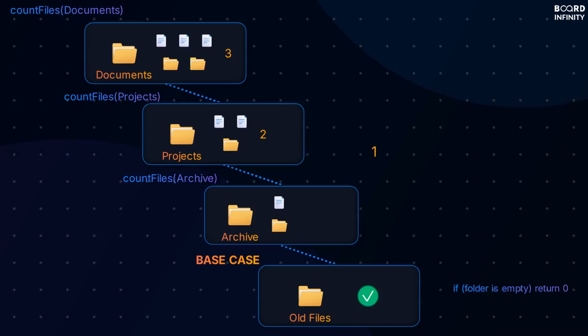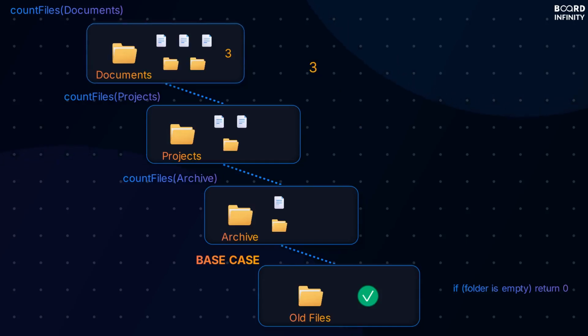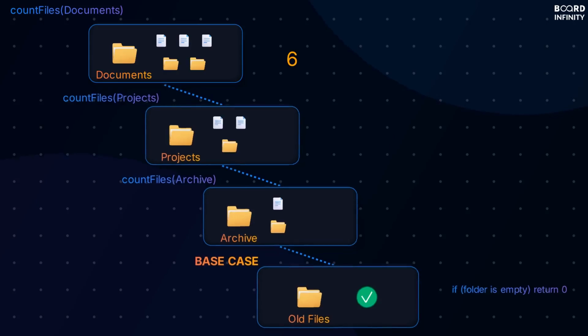For the archive folder, we count its one file and add the 0 returned from old files, giving us a total of 1. Applying the same logic, the projects folder counts its 2 direct files and adds the 1 returned from archive, resulting in a total of 3. Finally, the original documents folder counts its 3 direct files and adds the 3 returned from projects, giving us the final total of 6 files. This demonstrates how the solution builds up from the smallest sub-problem.